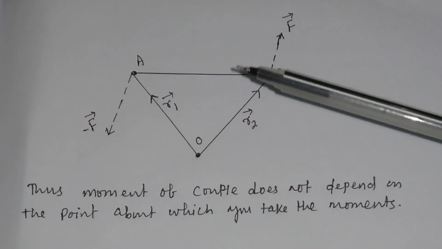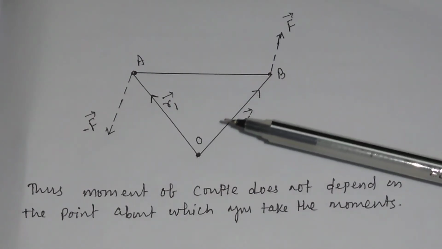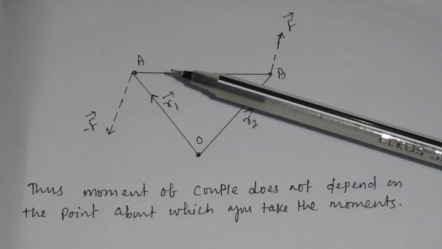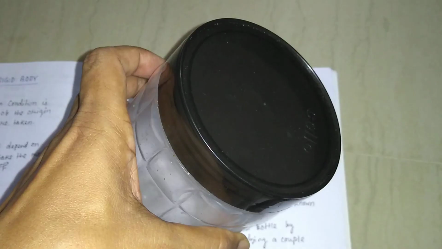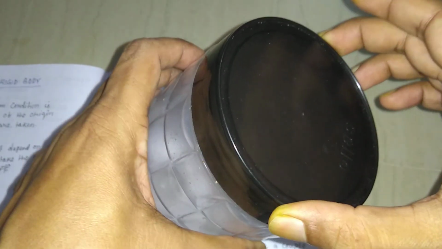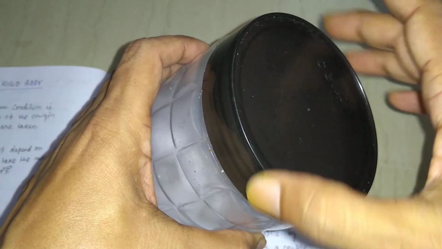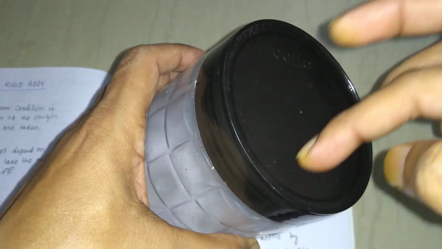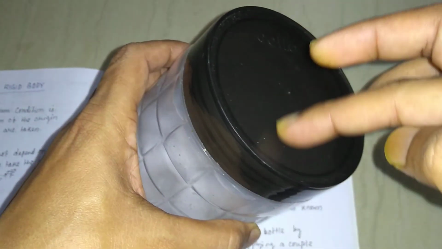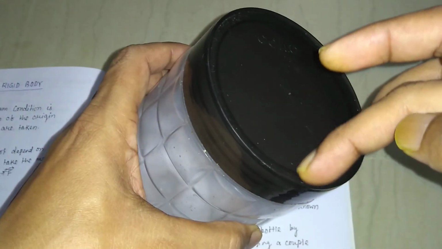But in case of couple, you take the cross product of either force and the perpendicular distance between the two forces. So in case of couple, if you take the couple of this rigid body, then you take either force here and force here, and the perpendicular distance between the two forces, like this.